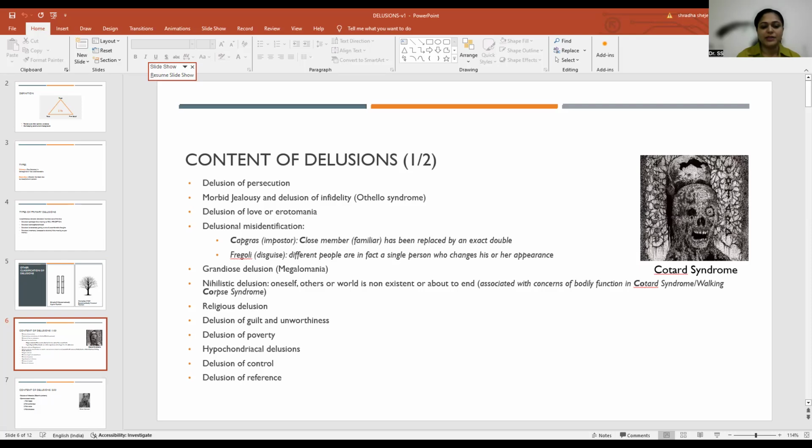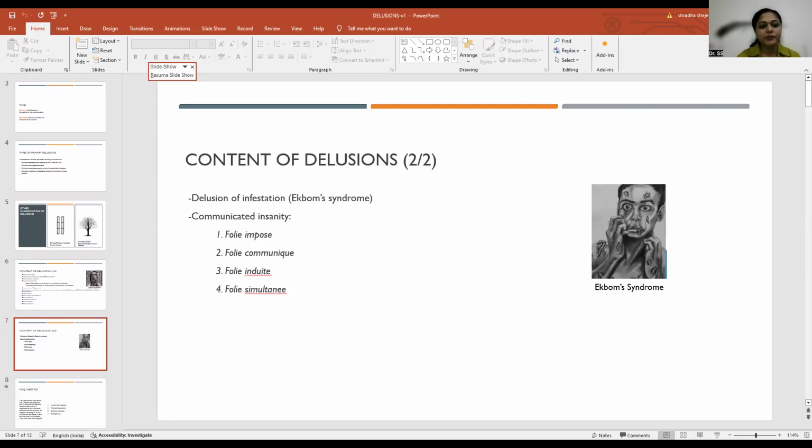Delusion of reference, meaning I feel somebody is talking about me, gossiping about me, or discussing me, or that I am in somebody else's conversations. This is delusion of reference. These are some more contents of delusion.